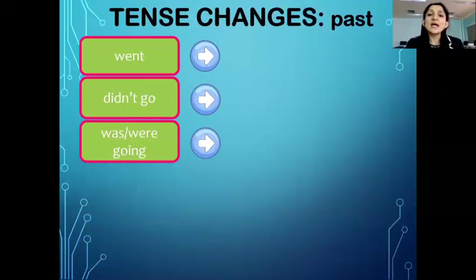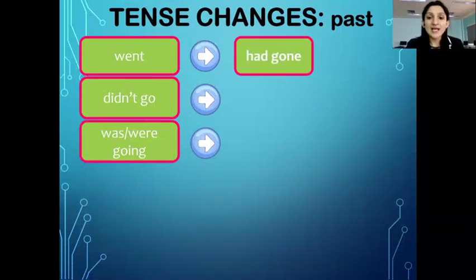Going further, if my verbs are already in the past tense, went, past tense, changes to had gone, past perfect. Did not go or didn't go, changes to hadn't gone, had not gone. Can you observe?